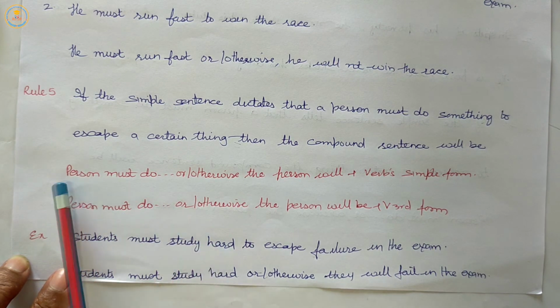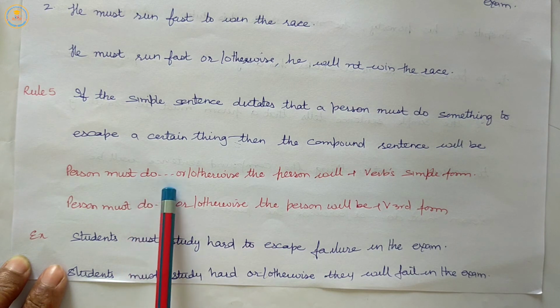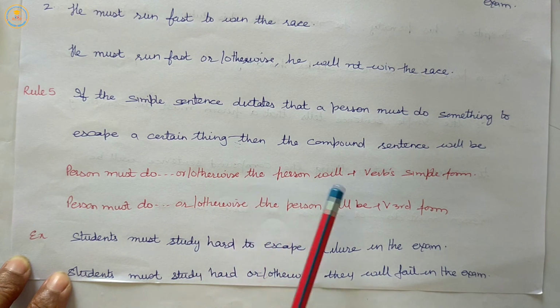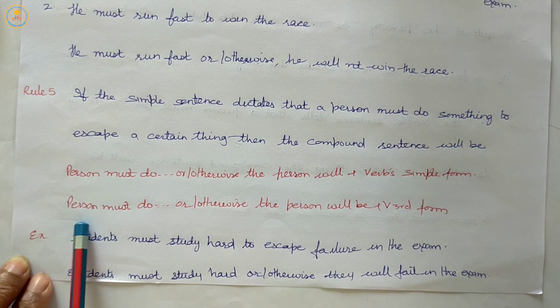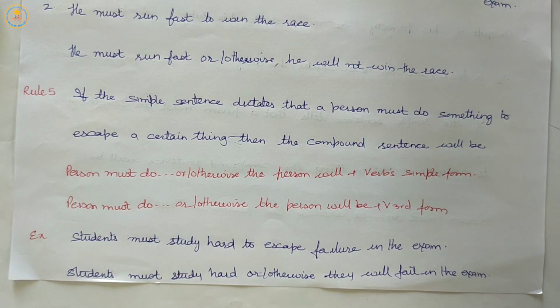So here the person and the work he is doing, then we will add or otherwise, then the person will plus verb's simple form. The second is person must do, or otherwise, the person will be plus verb's third form.